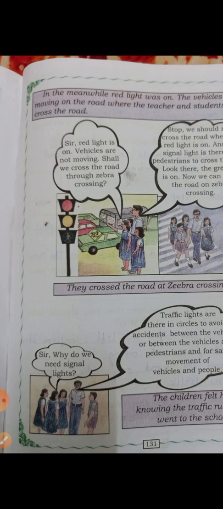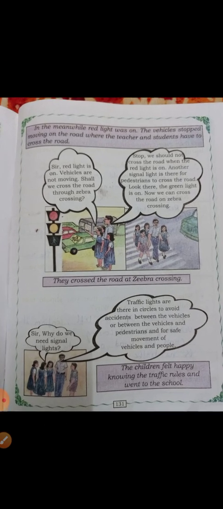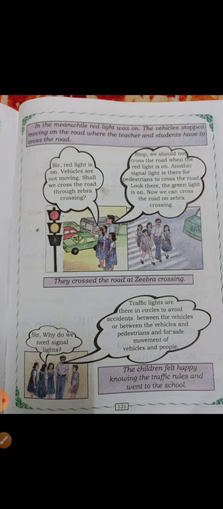And again the girl asked, "Sir, why do we need signal lights?" Children, do you know why we need signal lights? Why have they kept traffic lights? See, you all know that too, especially in cities. You are all in Bengaluru, and Bengaluru is a very, very busy city. So if there were no traffic lights, every day, every minute, every second, there would have been accidents, because each one will be hurrying to go.